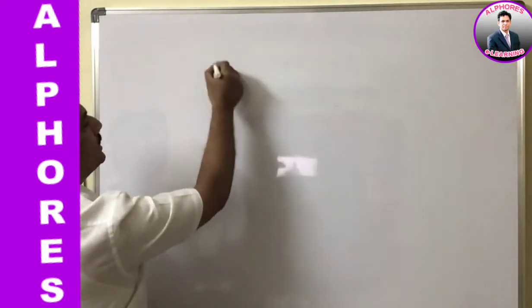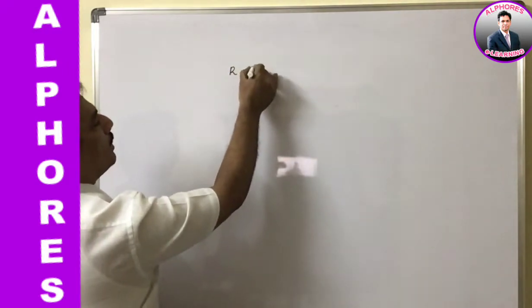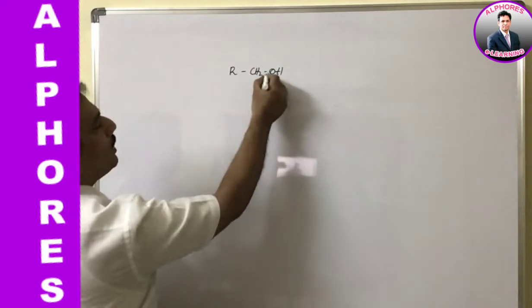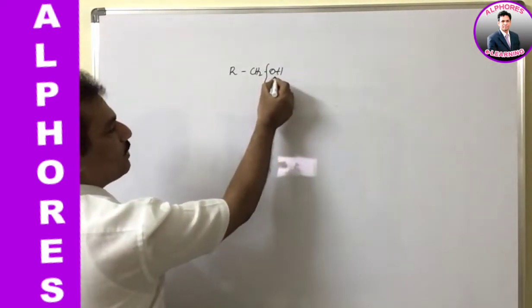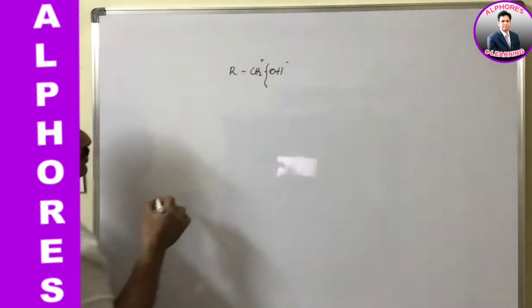Say, for example, the general formula of alcohol when we write RCH2OH like this, the bond here cleaves. When the bond breaks here, the OH goes out in the form of minus and the carbon gets positive.